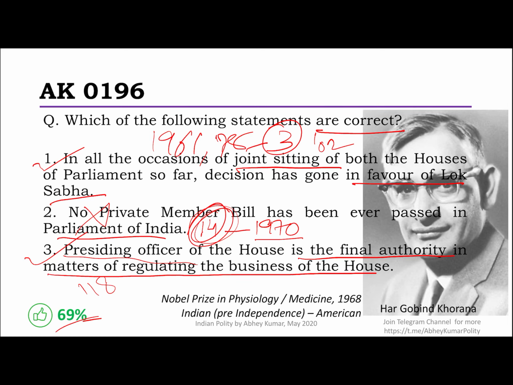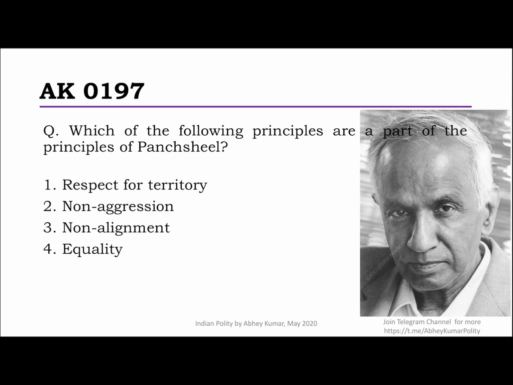All right, so the next question we have here is which of the following principles are a part of the principles of Panchashil? I'm sure you know these are the five principles. That's why the name Panchashil here. 5 principles of peaceful coexistence, and these were codified in the agreement between India and China in 1954 and was adopted at the Asian Prime Ministers Conference in Colombo. The principles were emphasized by Jawaharlal Nehru and the Chinese Premier Zhou Enlai.